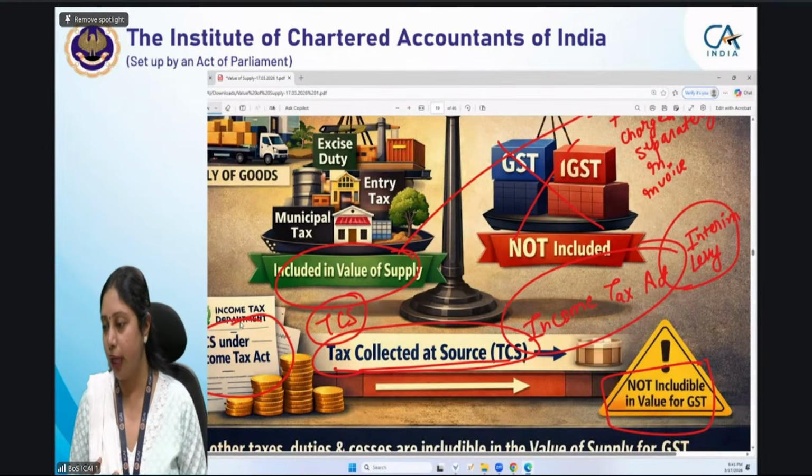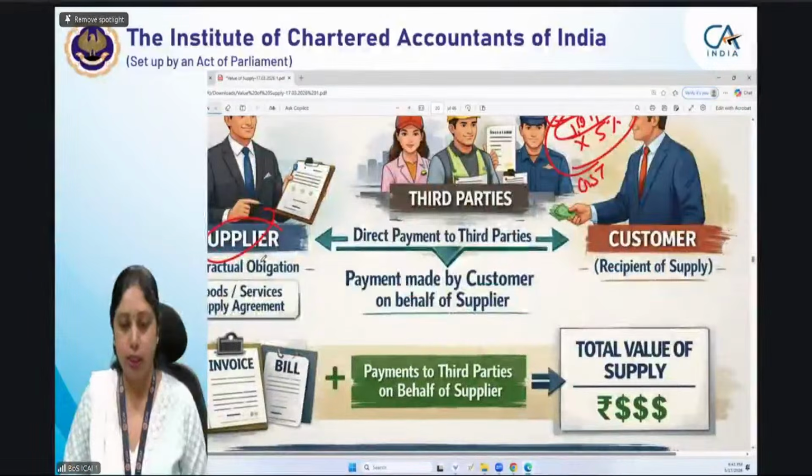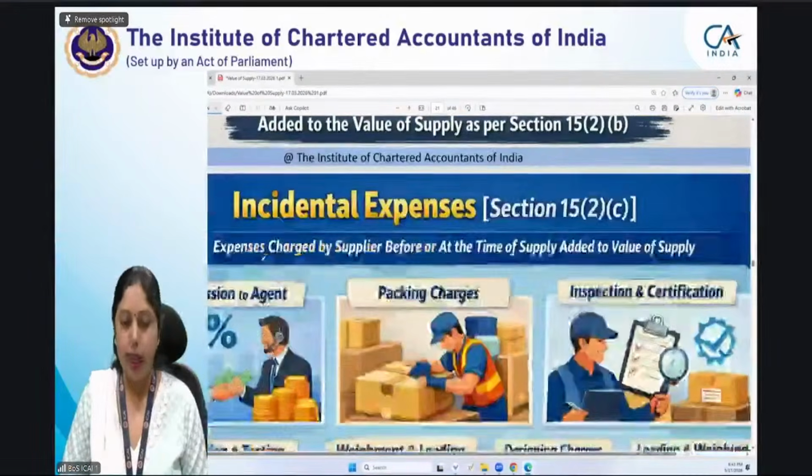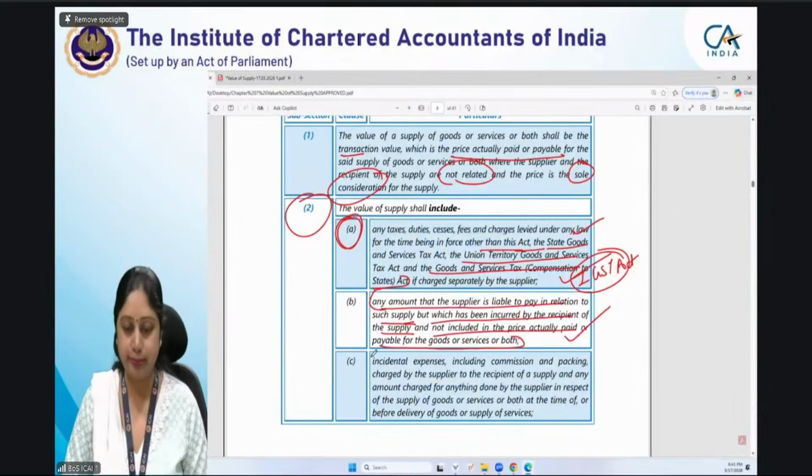It's part of tax which collected in advance. Whatever taxes you have already collected, you will include it in the price. You will include it in the value of supply. Okay, so clause 2, A and B are over. Now we come to the next clause, that is incidental expenses.